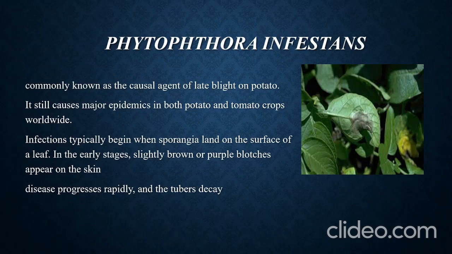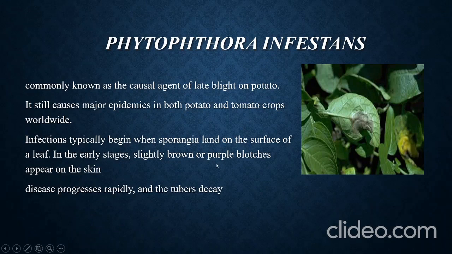The next is Phytophthora infestans. This is commonly known as the causative agent of late blight on potato. It mainly infects potato and causes late blight. It still causes major epidemics in both potato and tomato crops worldwide. The infection typically begins when sporangia land on the surface of a leaf. When the sporangia land on the surface of the leaf, the infection occurs. Mainly, the source of infection is the sporangia.